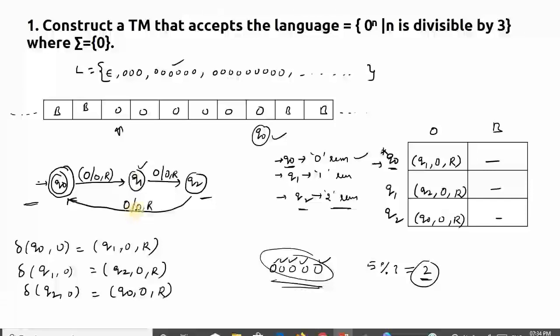If you take 10 zeros, it won't accept. Why? Because 10 is not divisible by 3. So 10 mod 3 is 1. That's why you will be in the q1 state, which is a non-final state, so it is not accepting. Like this we need to see. This is one basic question.